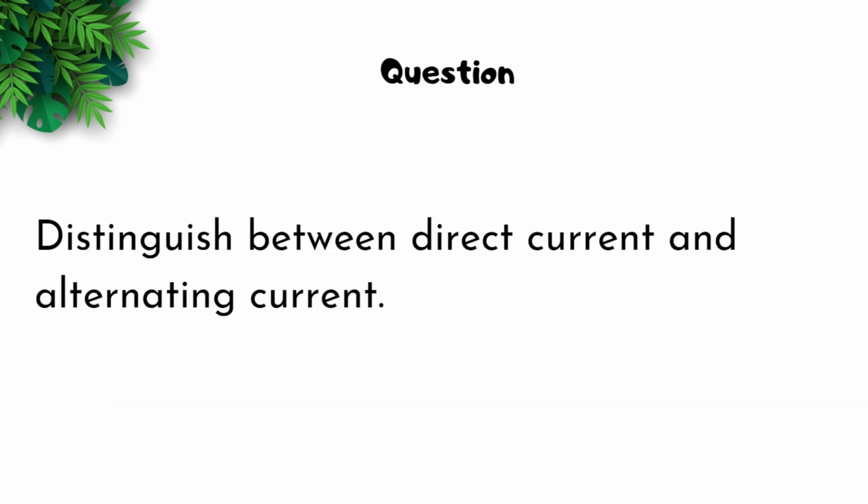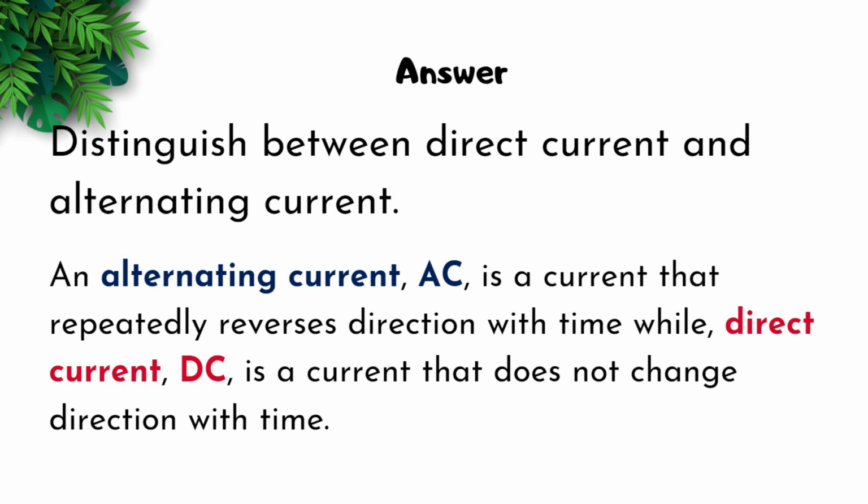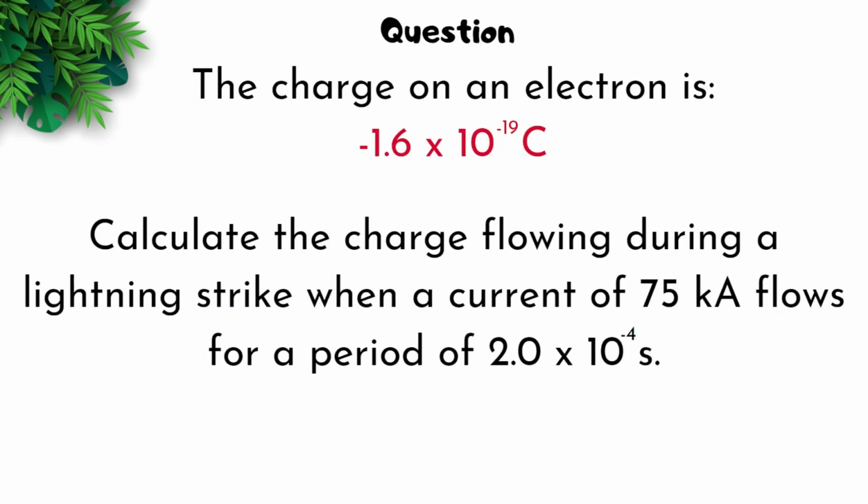Distinguish between direct current and alternating current. Let me pause the video to answer your question. An alternating current, AC, is a current that repeatedly reverses direction with time, while direct current is a current that does not change direction with time.